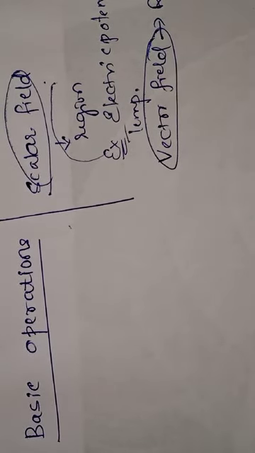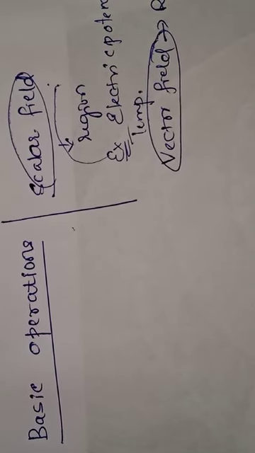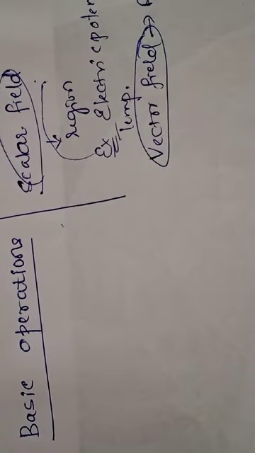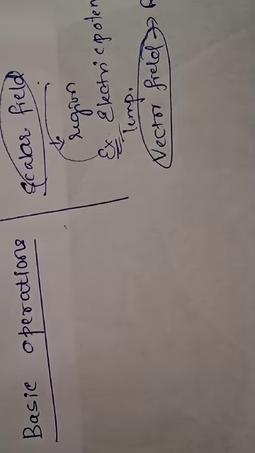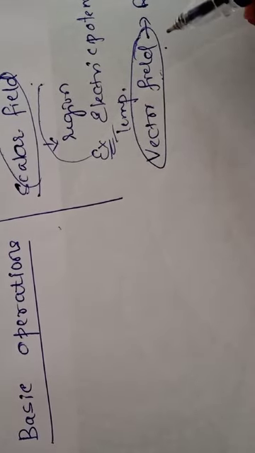Vector quantities such as displacement, velocity, acceleration, force, magnetic field, electric intensities. These change in a particular region, that is called a vector field. Then some basic operations are there in vectors and scalars.